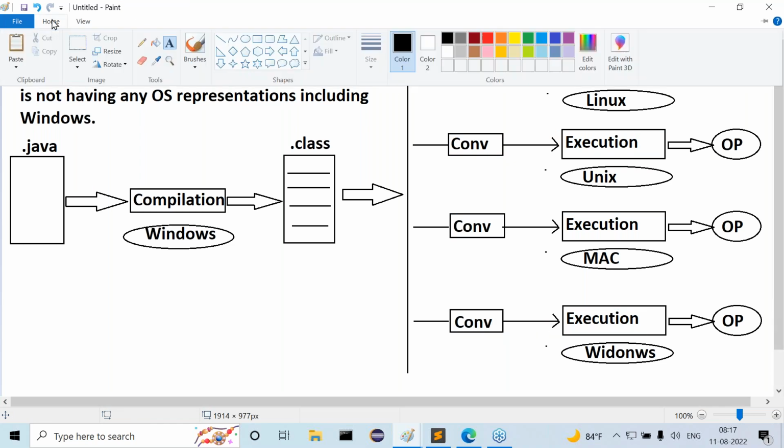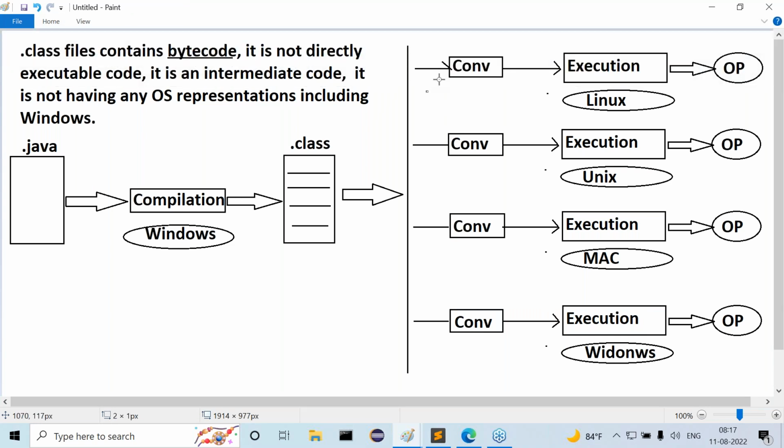What is the job of the first converter? In this diagram, the very first converter is available. What is the job of this first converter? This converter will take a .class file, which has a neutral bytecode. Then this converter will convert that neutral bytecode to the Linux operating system representations.